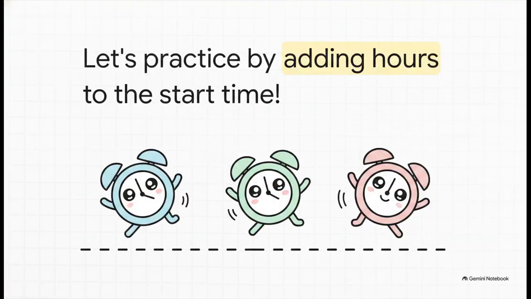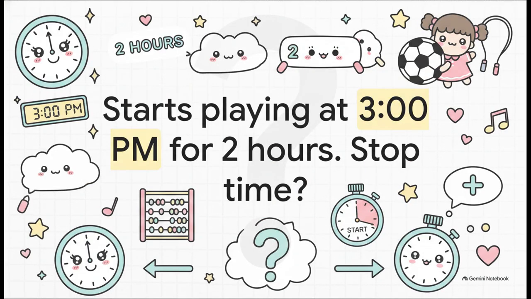So now that we've got that golden rule totally locked in, let's start practicing with a few really easy examples. We're going to start things off by just adding whole hours. No tricky minutes to worry about just yet, just big full-hour jumps on the clock. You guys ready for this? All right, here's our next case. Coco starts playing outside at 3 p.m. She's having so much fun that she just keeps going and plays for 2 whole hours. So what time is she going to stop playing?